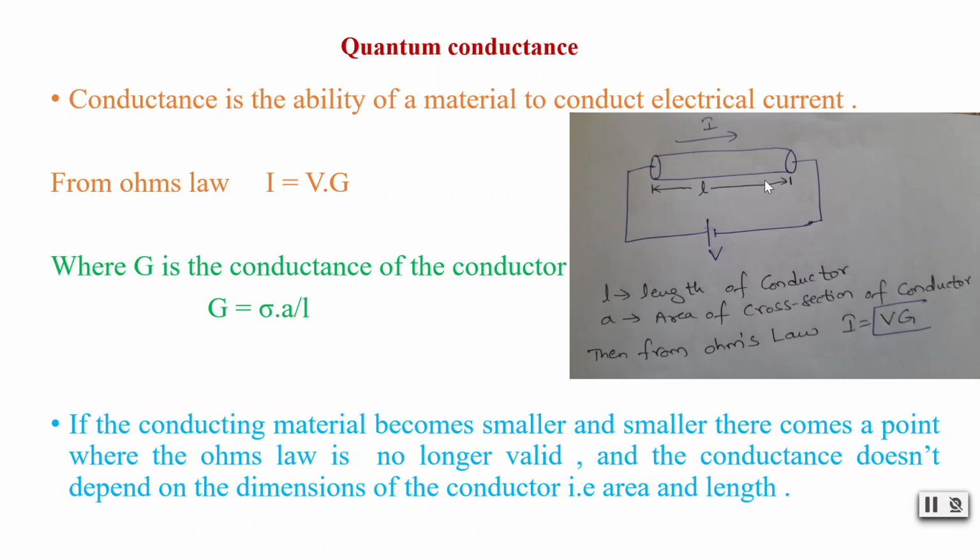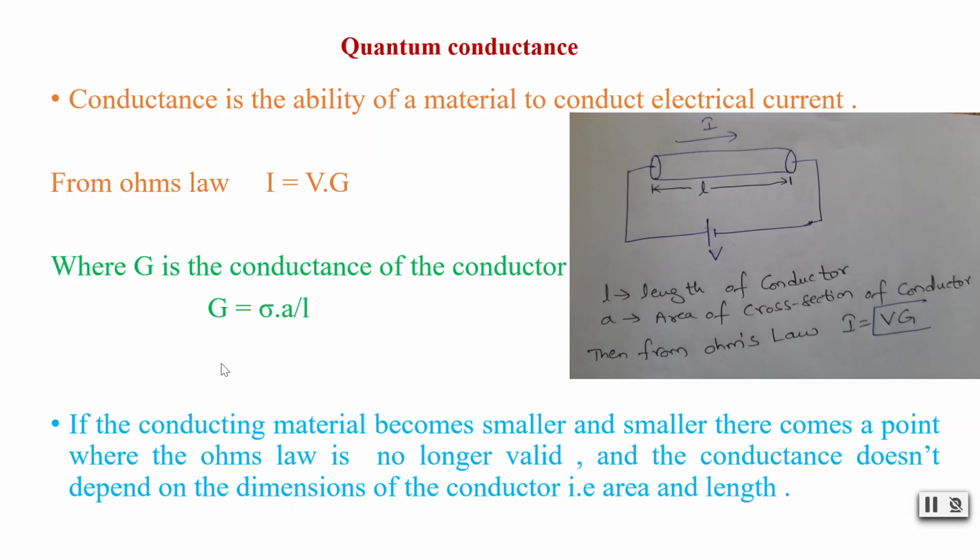Here you can see a cylindrical wire having length L and cross section area A, and its current is related by Ohm's law as I is equal to applied voltage V times G. So here we have the bulk material.